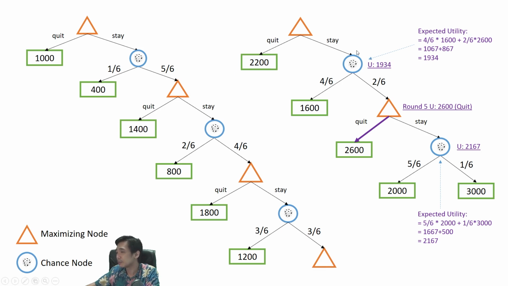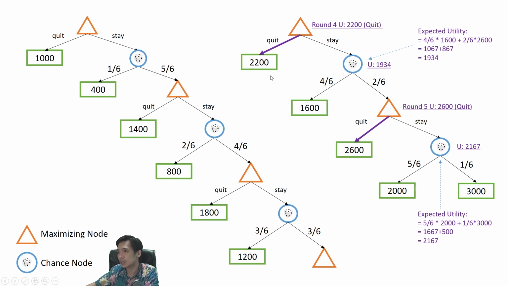And doing the same procedure as before, we will choose the max value between quitting and staying in the round. So in round 4, we will choose to quit, and then we will get the expected utility value of 2,200.